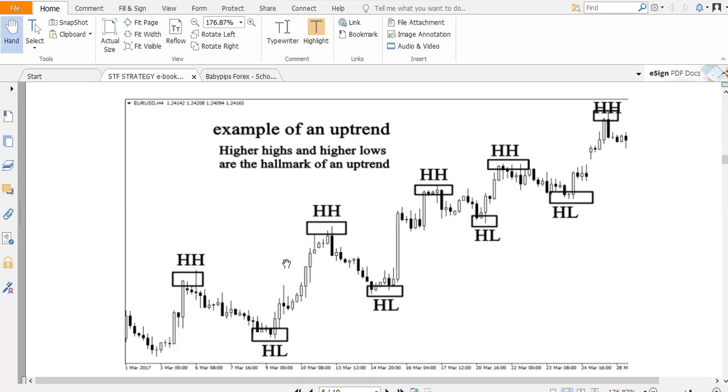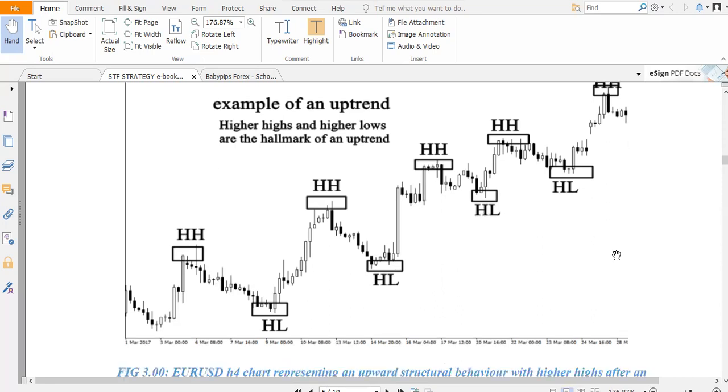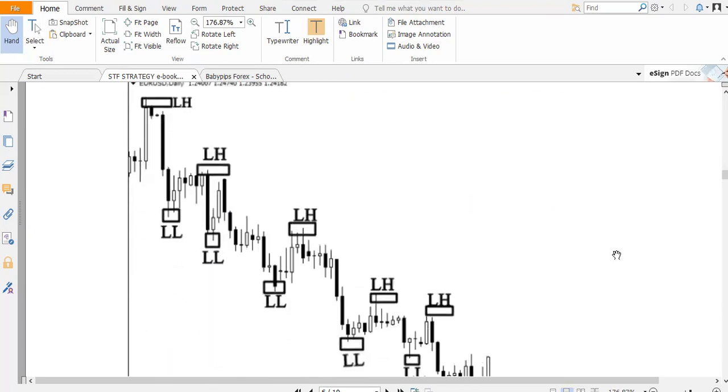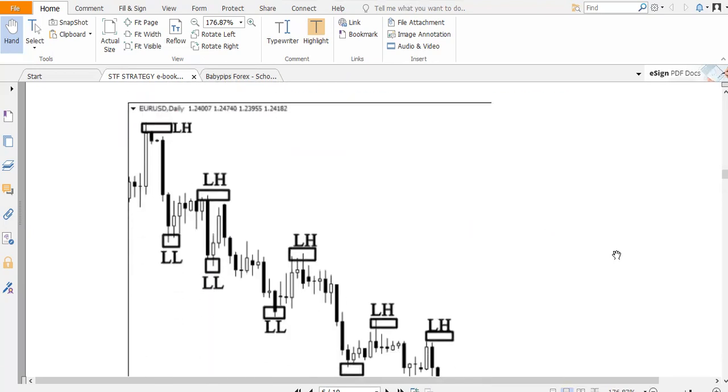You know very well that we are trend traders. A trend means the general flow of the market, whereby the market may be moving in an uptrend. This is our strategy ebook that is written by TFX Trading Flow and our team. This is the part whereby we cover the uptrend, and we want to indicate the general pictures that are here. You can see this is another trend, in a downtrend.